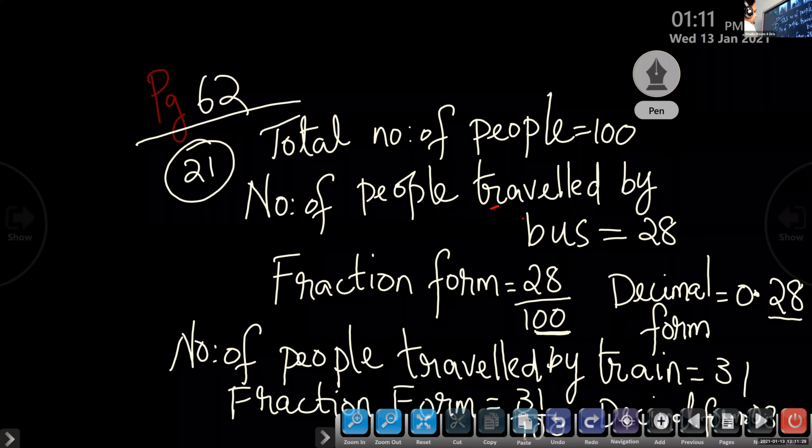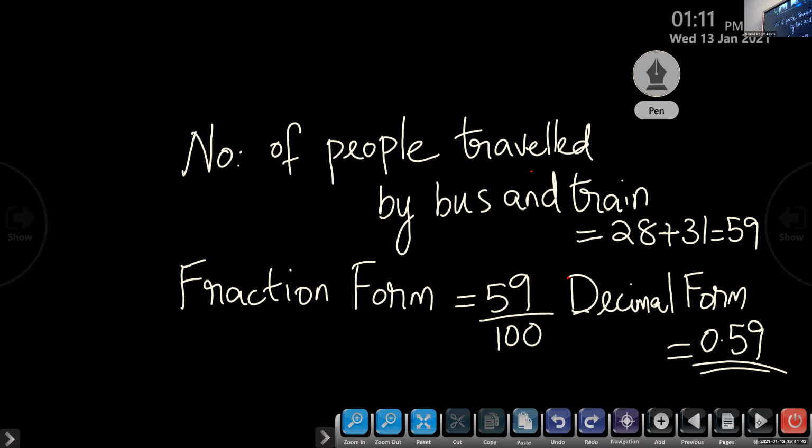Decimal form is 0.28. Same like that, you have to write the step. Number of people traveled by train 31, fraction form 31 by 100, decimal form 0.31. Then the last step is bus and train: you add 28 plus 31, so 59. Fraction form 59 by 100, decimal form is 0.59. So now it's over.